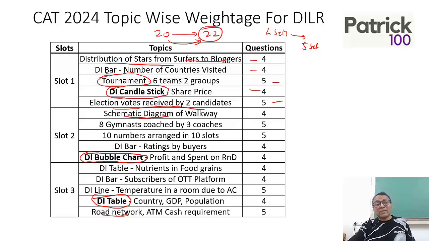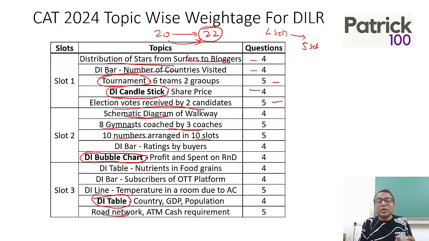Also, the number of countries visited by people. In slot 2, there were 8 gymnasts and how they were distributed among 3 coaches, the arrangement of 10 numbers in 10 slots, and so on. So there was a lot of distribution, network and arrangement sums. You need to look at these topics and go about it.